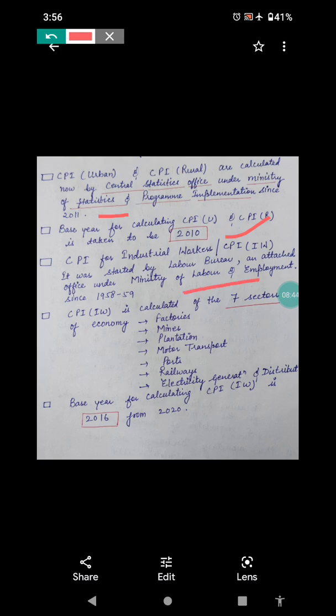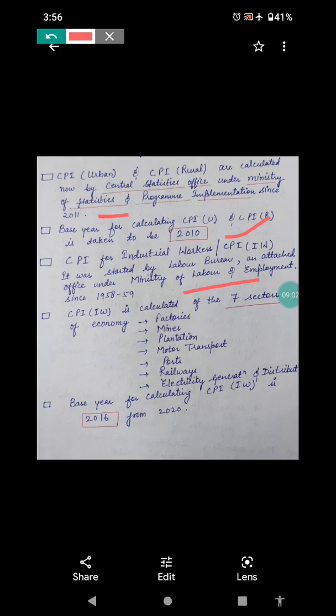So a question can be framed: the CPI for industrial workers is calculated under which ministry? It is not the Ministry of Finance, not the Ministry of Statistics and Program Implementation, but the Ministry of Labour and Employment.